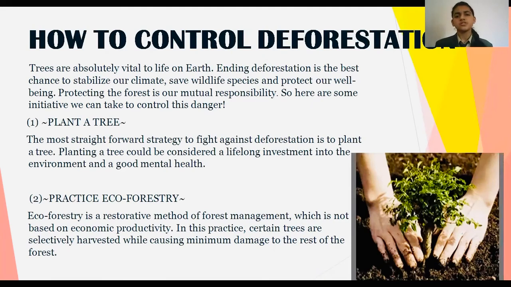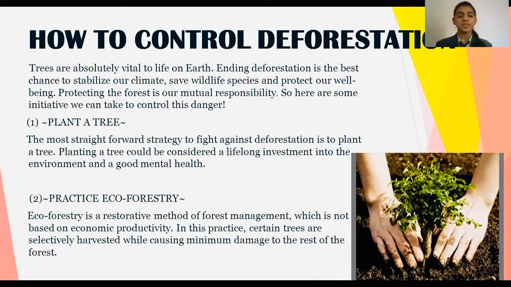How to control this deforestation? Trees are absolutely vital to life on Earth. Ending deforestation is the best chance to stabilize our climate, save wildlife species, and protect our well-being. Protecting the forest is our mutual responsibility. So here are some initiatives we can take to control this danger.